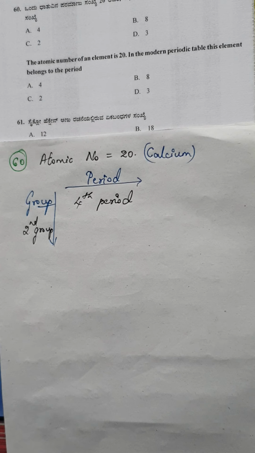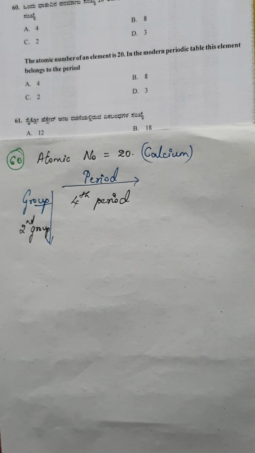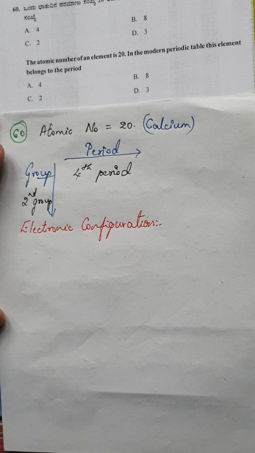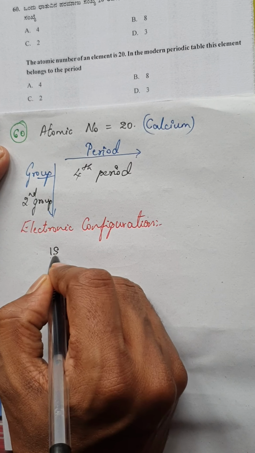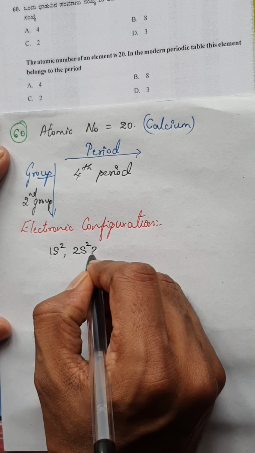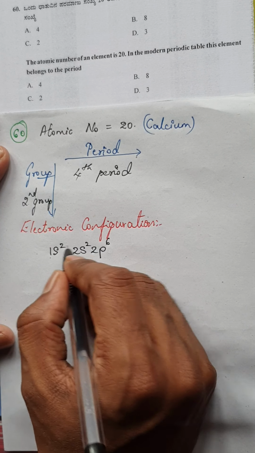It's all about you remembering things. In case you don't remember this, if you know how to write the electronic configuration of an element with the given atomic number, even then you can find out its period and group. So let us check this out. Let's write the electronic configuration. 1s2, 2s2, 2p6, so total it is 6 plus 2, 8, 8 plus 2, 10.